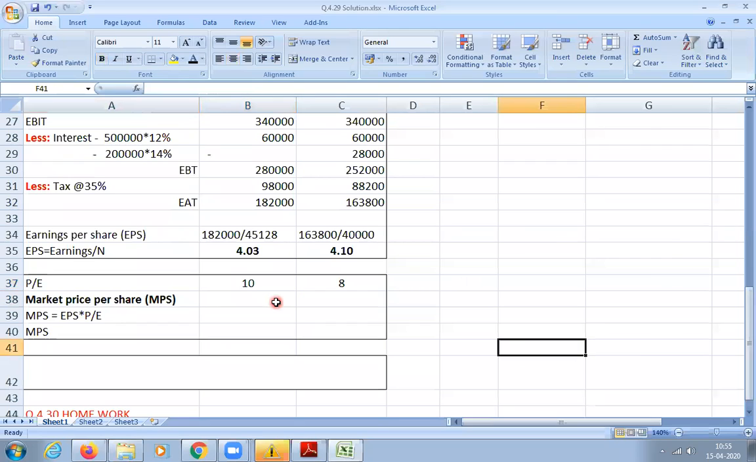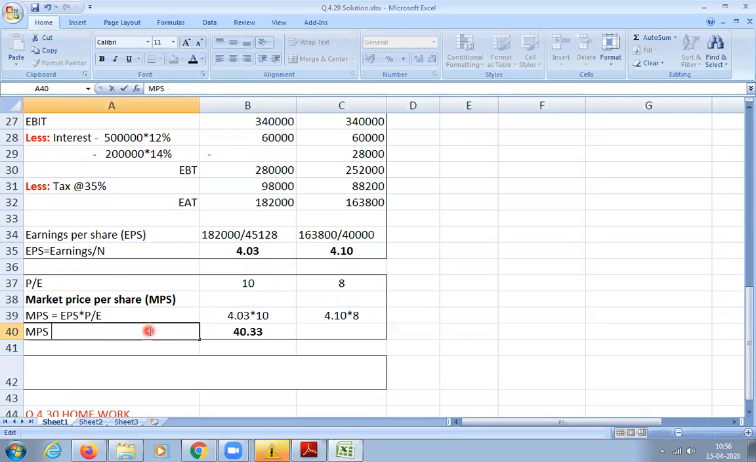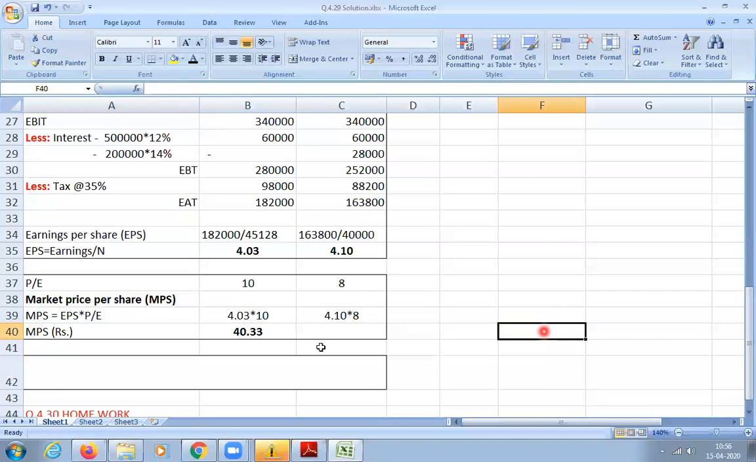So how do we calculate market price per share? See here the formula written: it is EPS into PE ratio. I have EPS, I have PE, multiply, and you'll get the MPS. So please do it now. 40.3, sir. First one, how much? 40.3. Yes, it is in rupees. Market price per share will be 40 rupees 33 paise. Calculate for B.